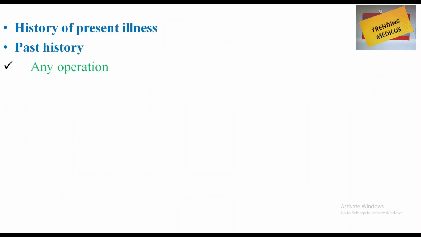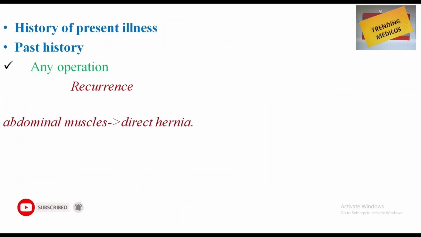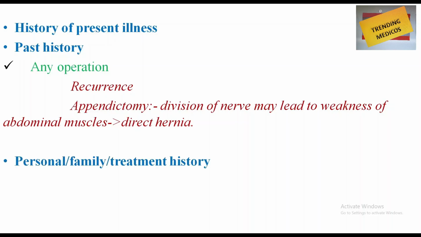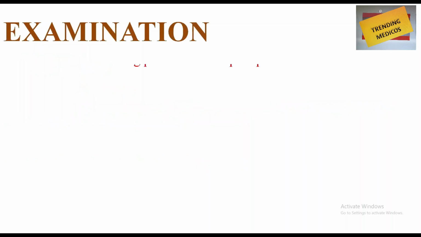History of present illness is important. Past history is also important. In this, you have to ask for any history of surgery, because a hernia can be a recurrent hernia, or even after appendectomy, division of a nerve, the iliohypogastric nerve, may lead to weakness of abdominal muscles, which leads to direct hernia. Personal, family and treatment history is also important.